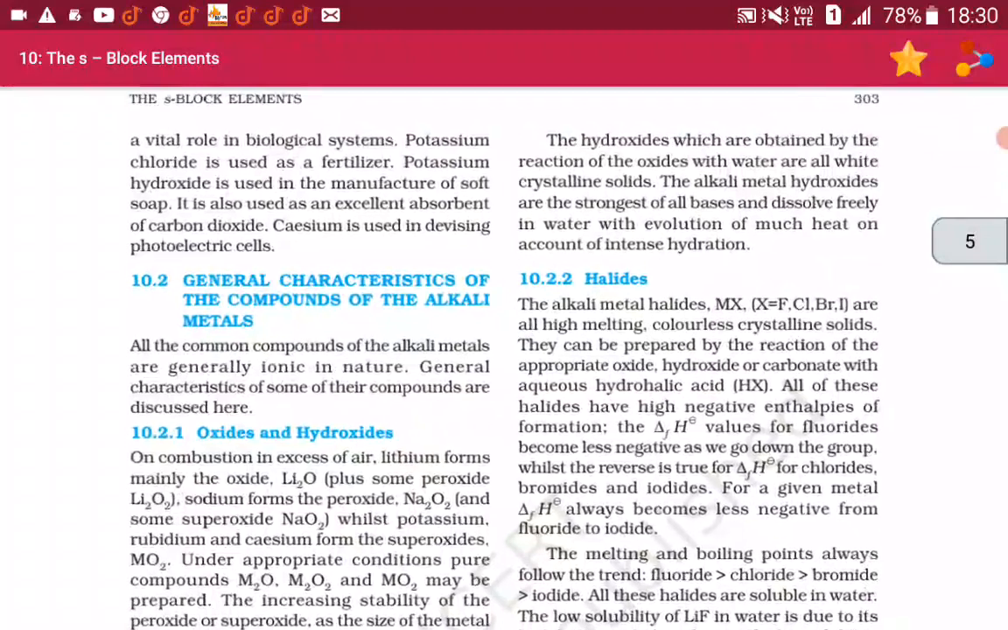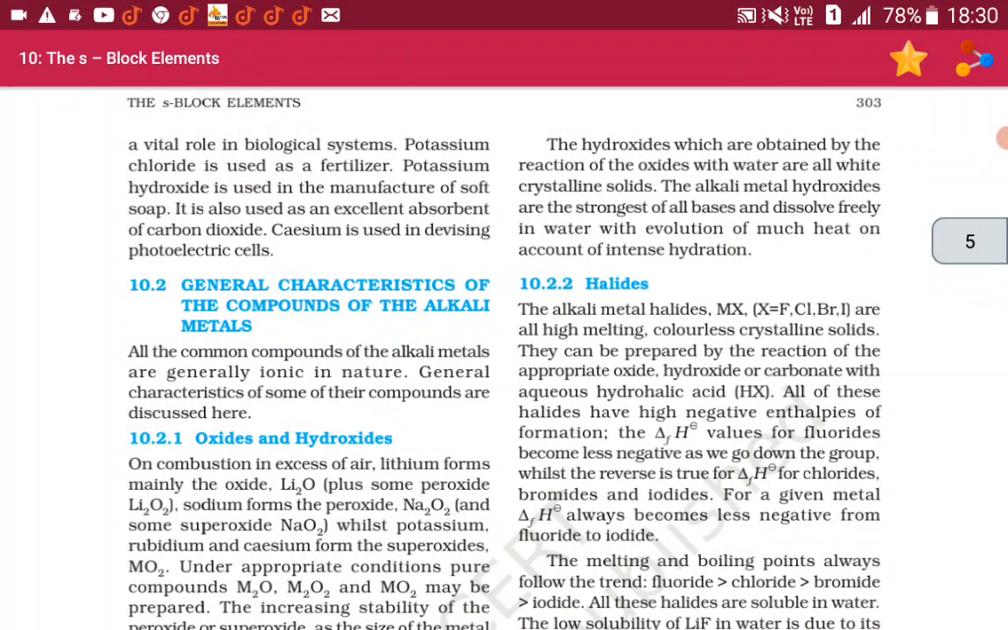The hydroxides, which are obtained by the reaction of the oxides with water, are all white crystalline solids. The alkali metal hydroxides are the strongest of all bases and dissolve freely in water with evolution of much heat on account of intense hydration.